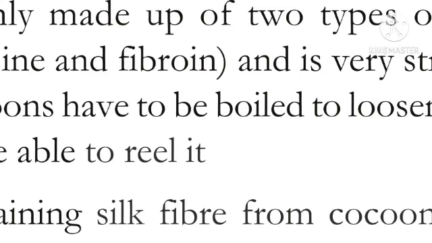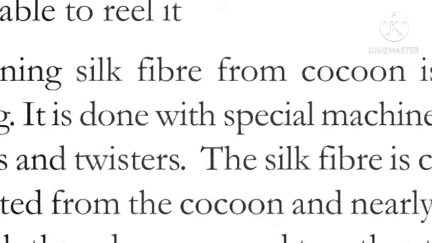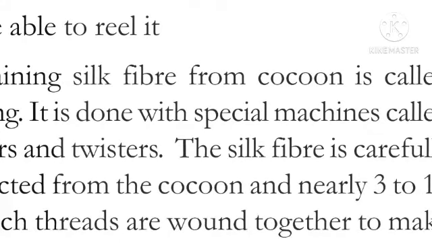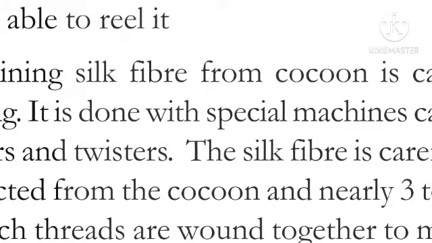It is important. Once observe. Obtaining silk fiber from cocoon is called reeling. It is done with special machines called reelers or twisters. Some machines are there, and those machines are called reelers and twisters.